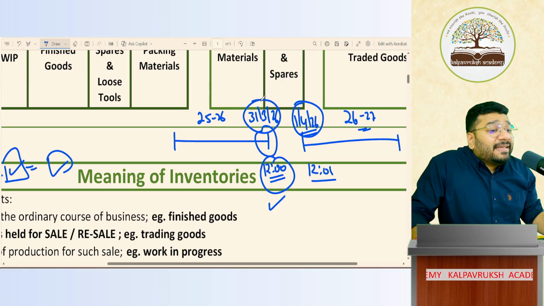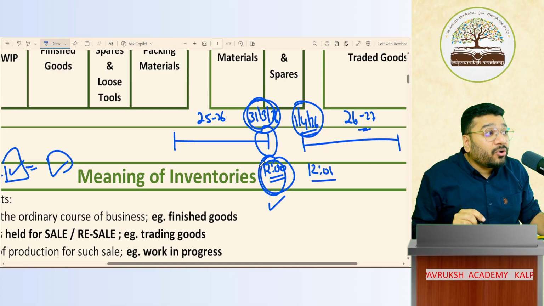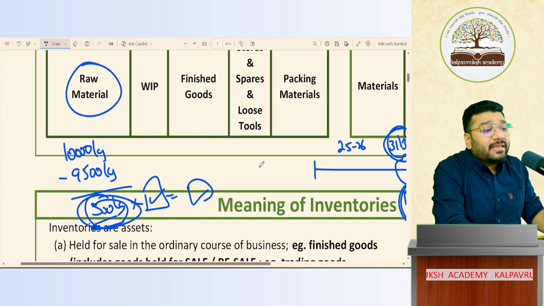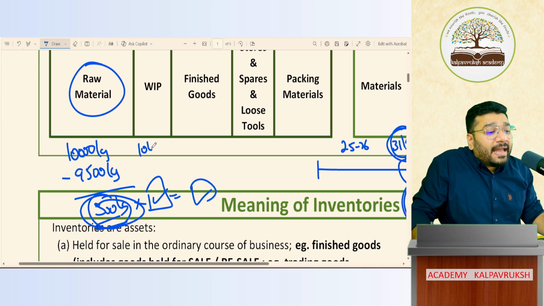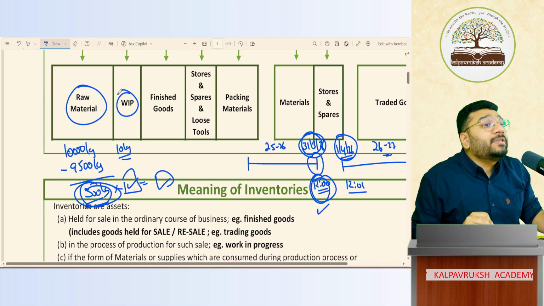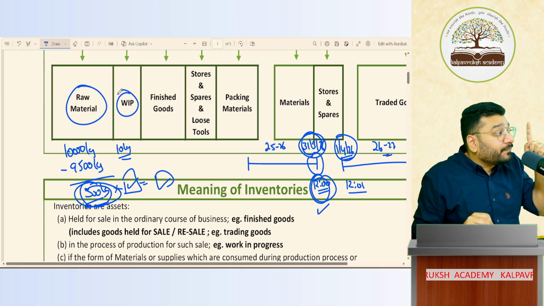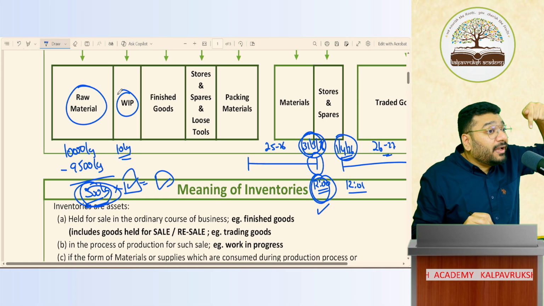As on 31st March 26, 12 am, the batter is still in hand. Yes or no? How many kg is still in hand? Imagine 10 kg is still in hand. This is called the closing inventory of WIP, which means the semi-finished goods also sometimes remain unfinished at the end of the year.